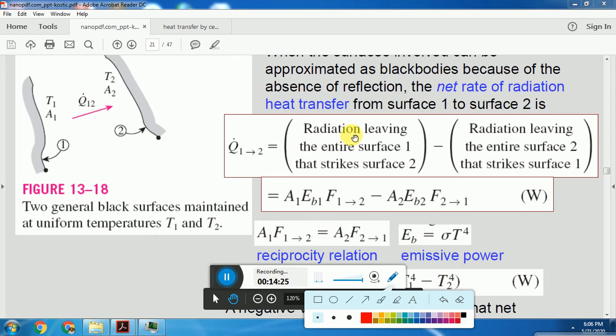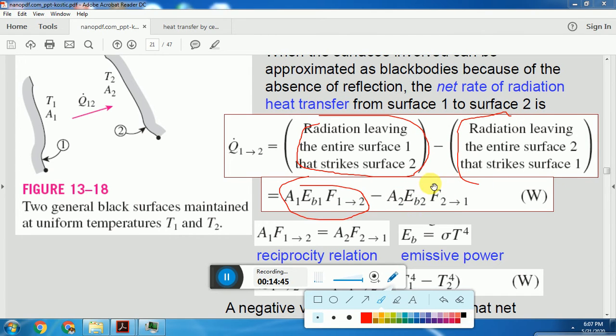The radiation leaving the entire surface 1 is given by A1 times the emissive power of black body 1, times F12, that is the view factor, minus the radiation leaving surface 2, which is A2 EB2, the emissive power of black body 2.